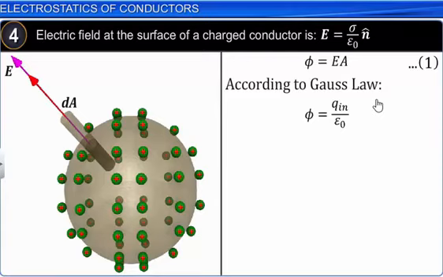So we can write phi equals Q by epsilon naught, the net charge Q by epsilon naught. So there we got phi equals E into A. Now from Gauss law we have phi equals charge by epsilon naught.